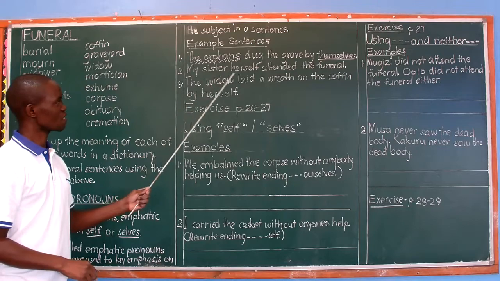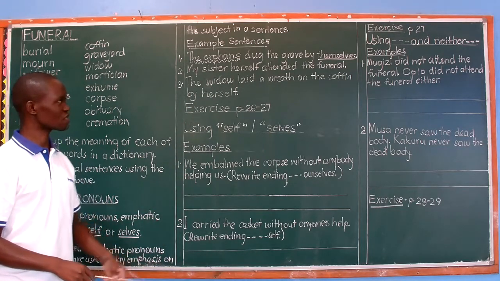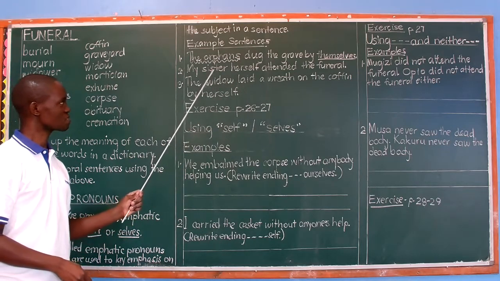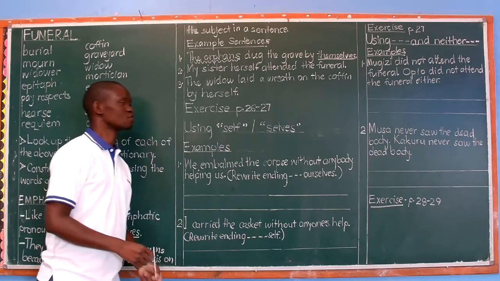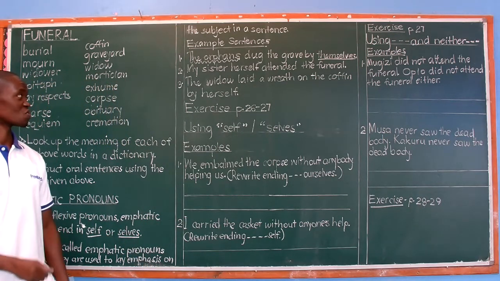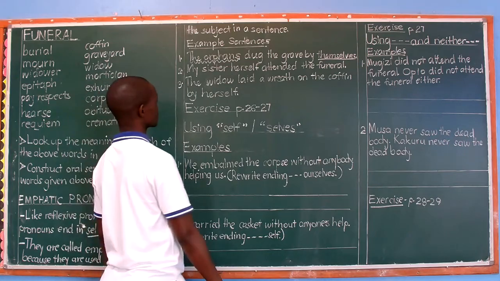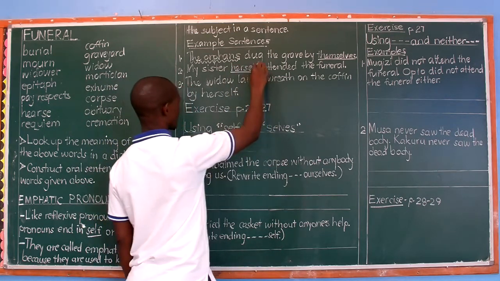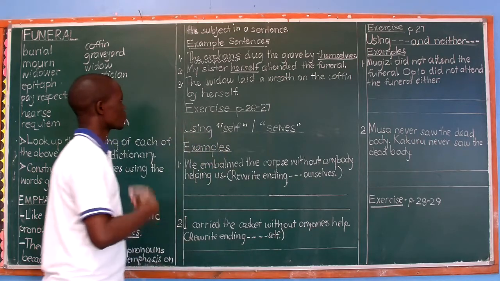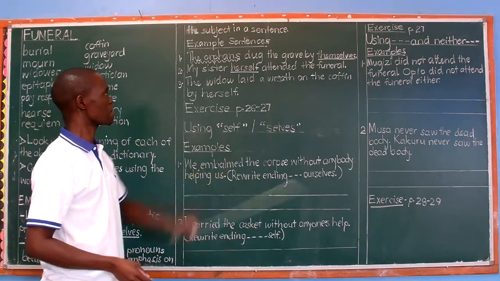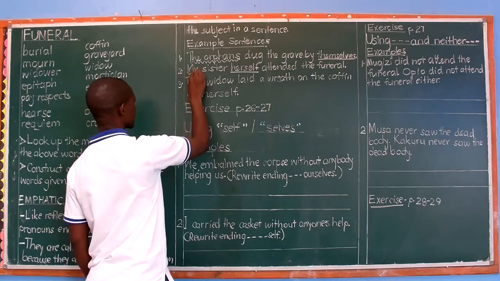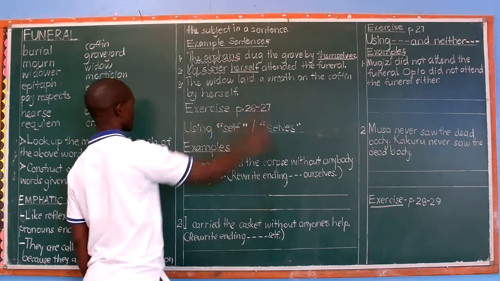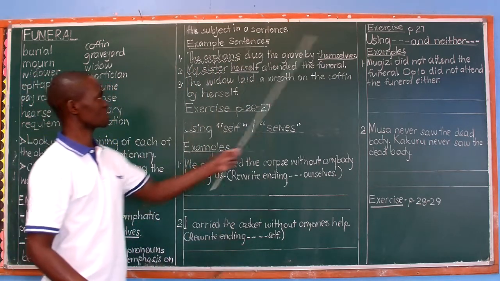Next, my sister herself attended the funeral. Check the way they are used. My sister herself attended the funeral. That's my example number 2, where the emphatic pronoun is herself, laying emphasis on the noun. Which noun? Not the female, but my sister. Yeah, my sister herself. The orphans themselves.